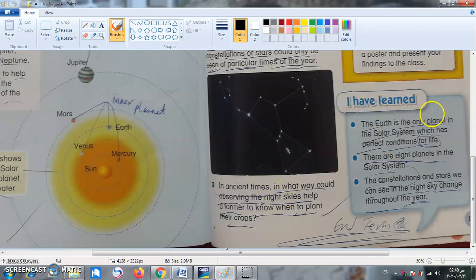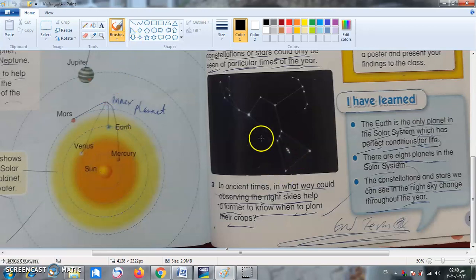What about what I have learned today? The earth is the only planet in the solar system which has perfect conditions for life. As you said, the earth is very suitable for us to live because it has water, and also it has an atmosphere, and it's suitable for being away from the sun. Not very far and not very close.